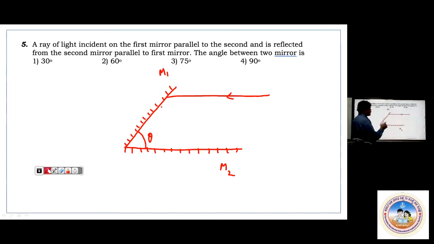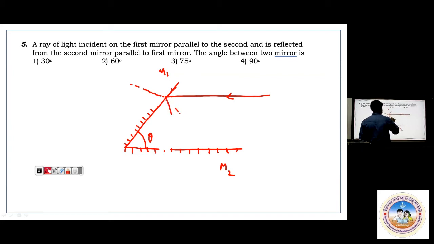And so after reflection, what we are telling is, after reflection from the second mirror, in what way does it go? Say this is the normal here. This is the normal. It comes like this, and again it will be coming in this direction. Let me show that a little. This normal might be like this here. I'll be taking the normal like this, somewhere here.